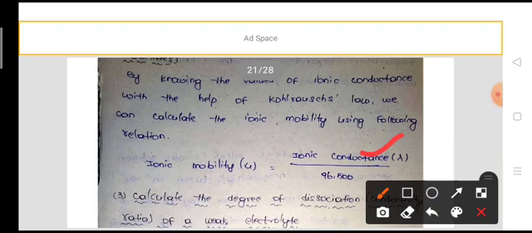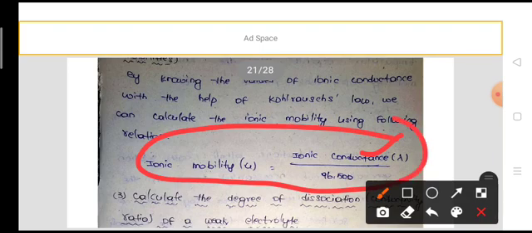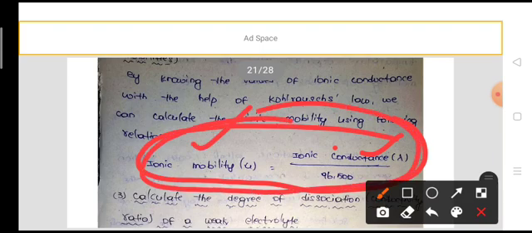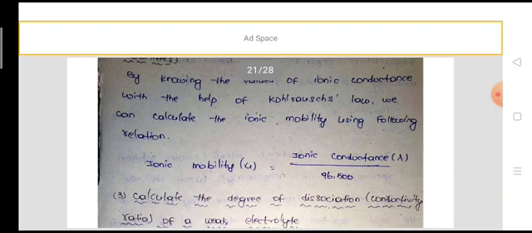So first we calculate the ionic conductance from Kohlrausch law, then substitute it in this equation, and we get the ionic mobility of that particular ion.